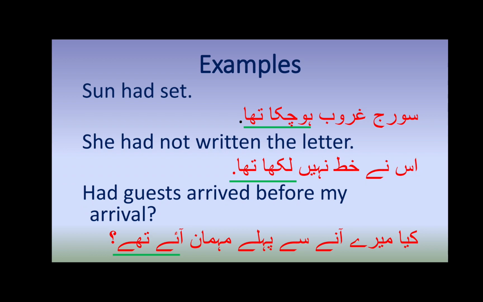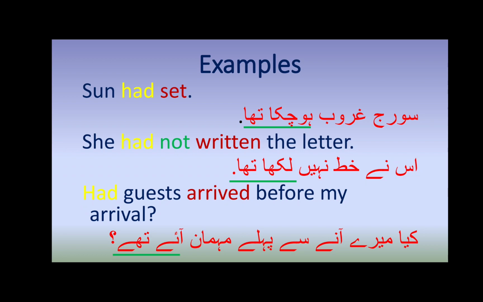Sun had set. Here there are two verbs. One is the helping verb and the other is the third form of the verb. Had is the helping verb. In the next example, she had not written the letter, and the third, as it is interrogative, starts with the helping verb. Had guests arrived before my arrival?